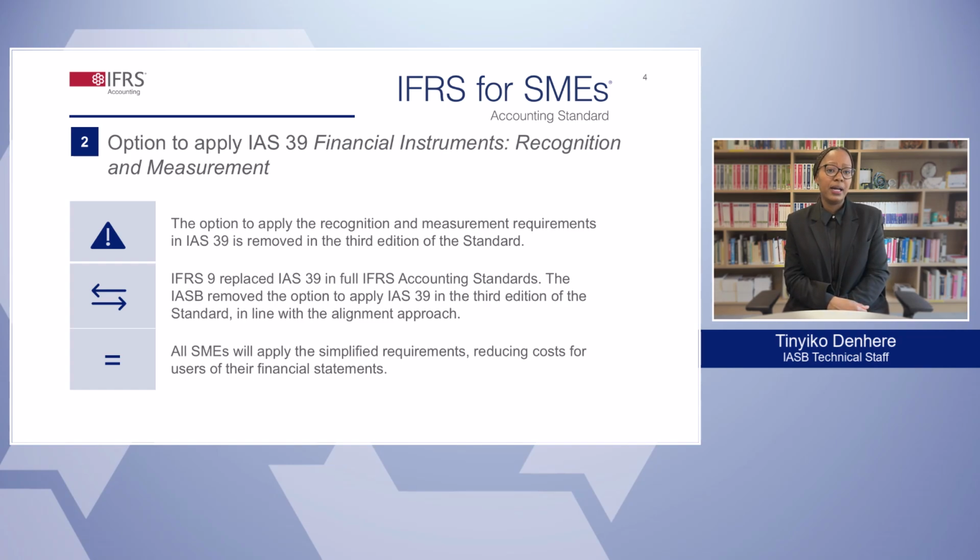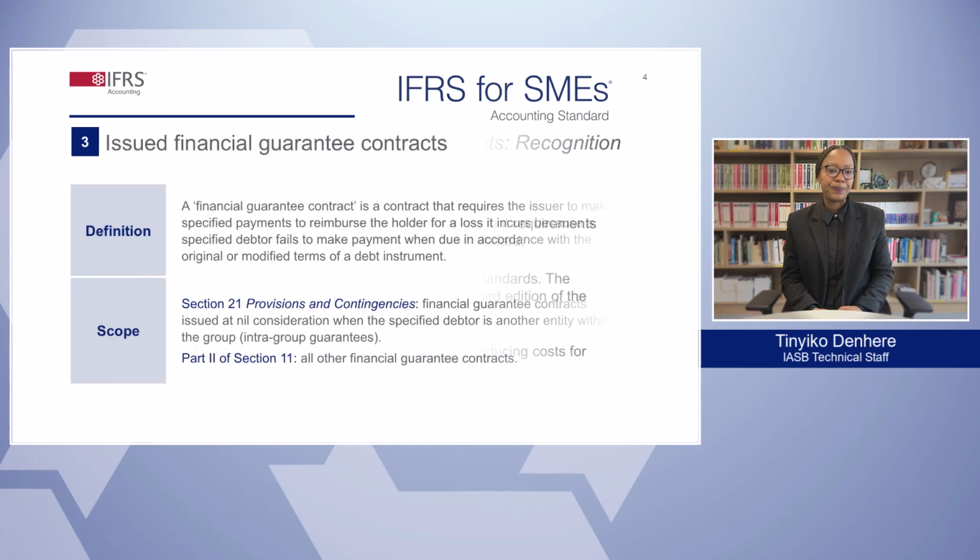Entities that previously applied the fallback to IAS 39 will apply Section 11 retrospectively. The IASB has provided transition relief for derecognizing financial assets and liabilities, recognizing financial instruments in accordance with paragraphs 11.9 and 11.9ZA, treating fair value when it is impracticable to apply the effective interest method, and hedge accounting.